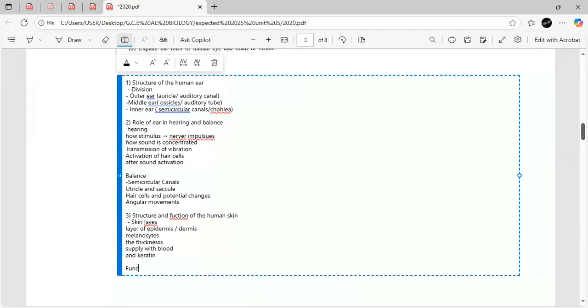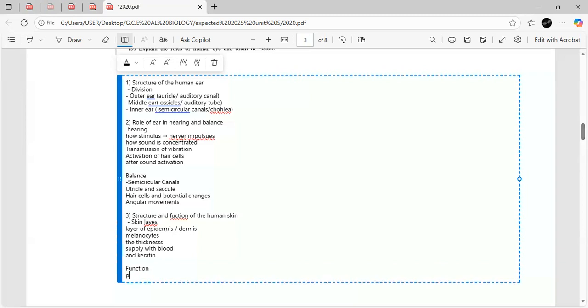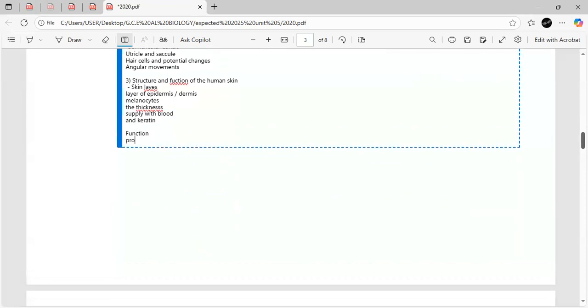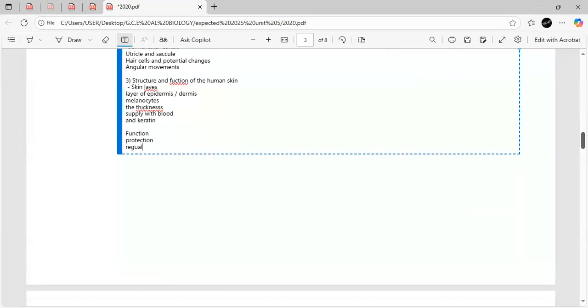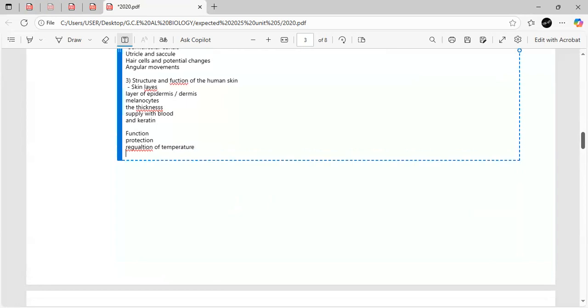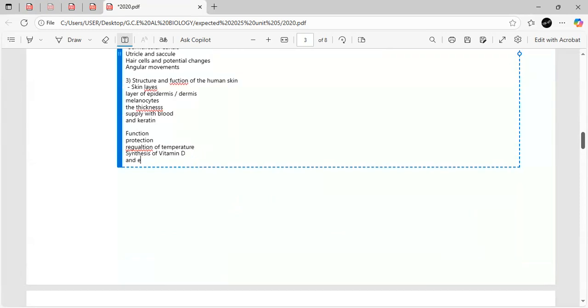So when it comes to function, we can talk about protection and regulation of temperature, and synthesis of vitamin D. So these things you can talk about in the functions of the human skin, and also excretion of products. So these are the potential essays you could get regarding sensory organs.